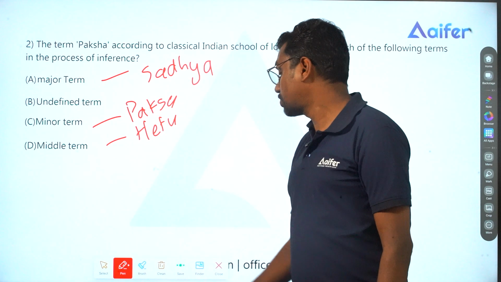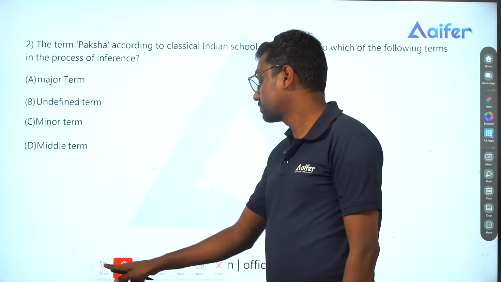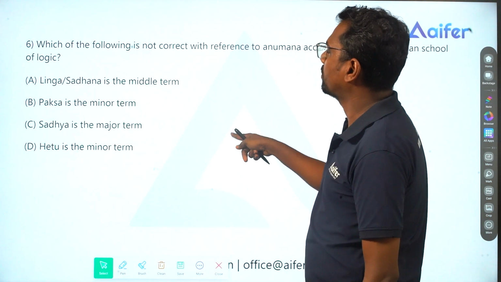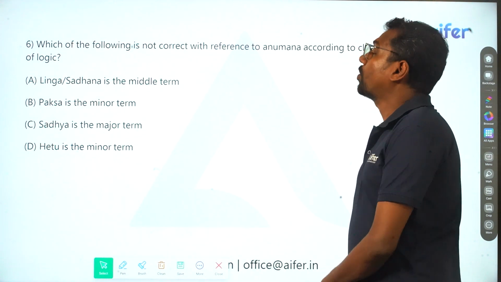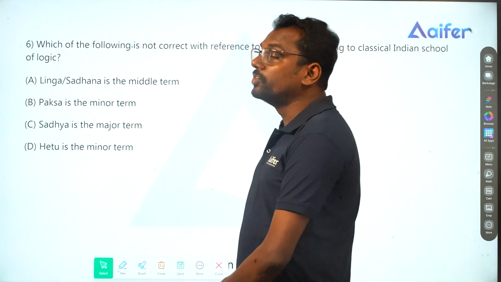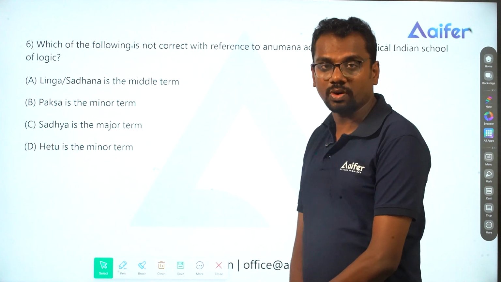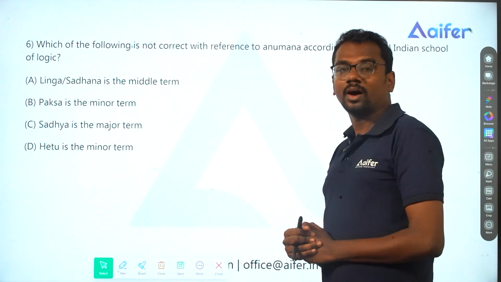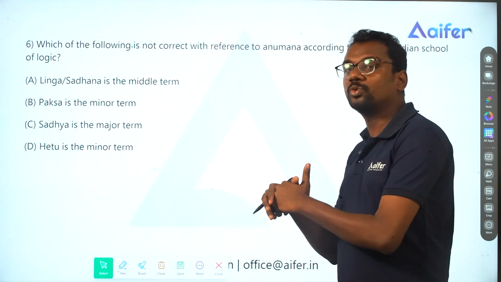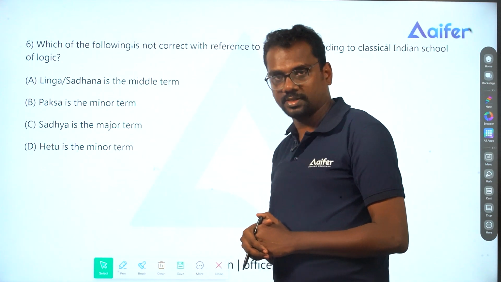Then moving to the next question. Which of the following is not correct with reference to Anumana according to the classical Indian school of logic? So try to answer. The options: Linga or Sadhana is a middle term, Paksha is a minor term, Sadhya is a major term, Hedu is a minor term. So what's the answer? Try to think about the question.